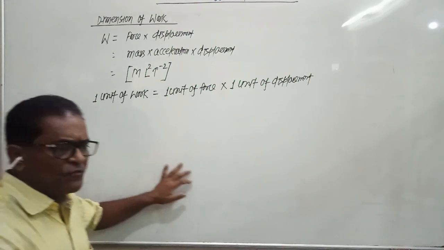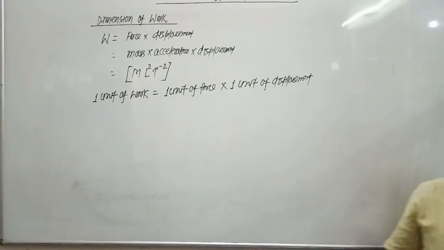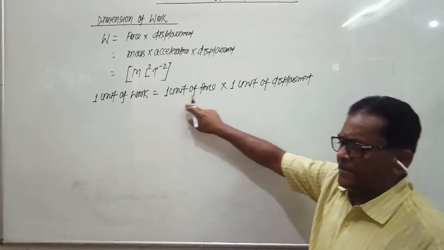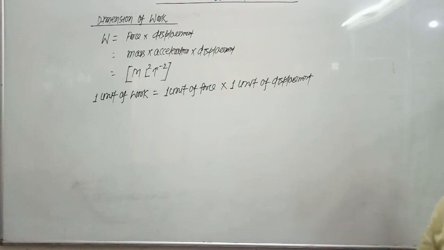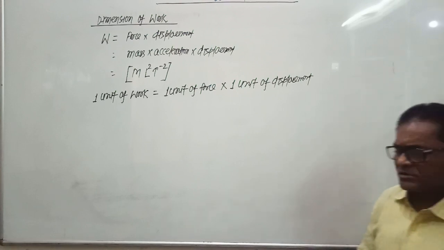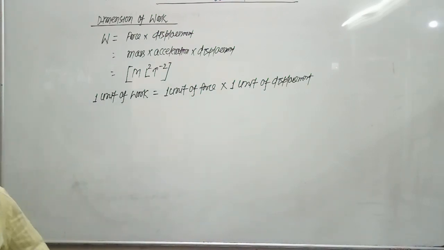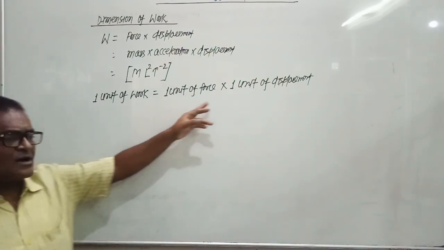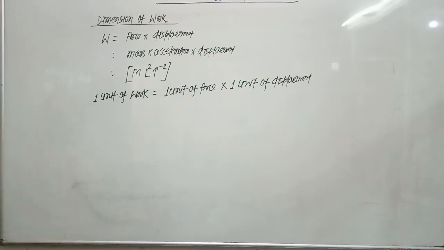So the definition of 1 unit of work: when 1 unit of force applied on a body displaces the body 1 unit in the direction of applied force, then the work is said to be 1 unit of work.